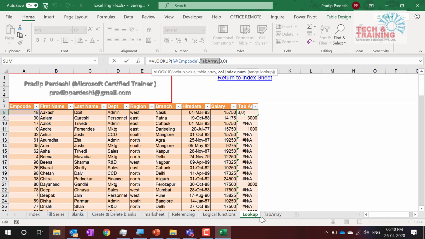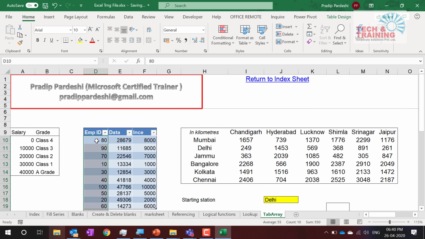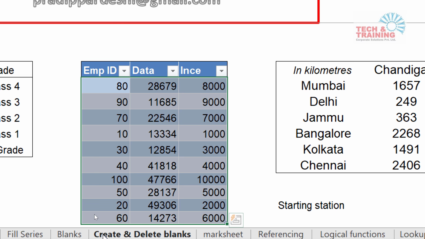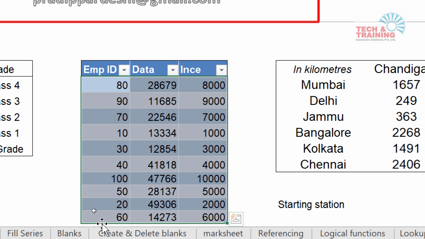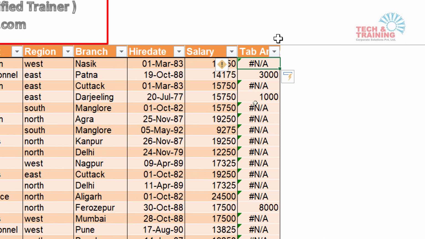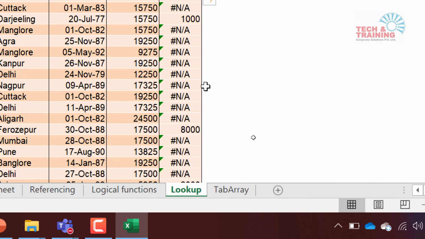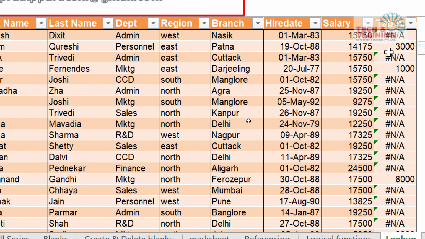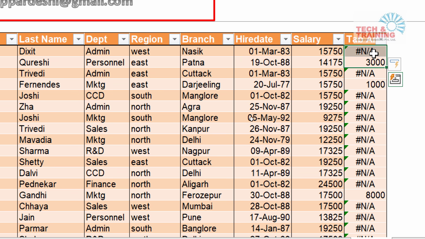Where is my table array? Table array is here. In this table, I'm trying to find employee code number 18, which does not exist. Since employee code number 18 does not exist, Excel has returned #N/A. Now, let's talk about the other situation: here employee code number 30 is available, and employee code number 30 is 3000. How does Excel calculate this 3000?